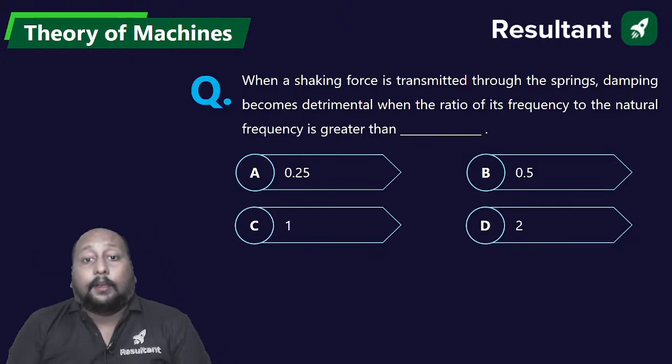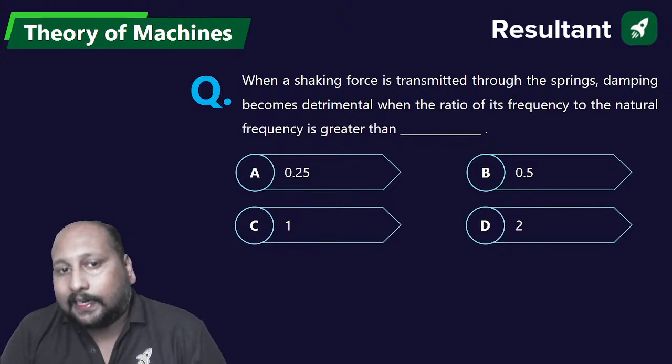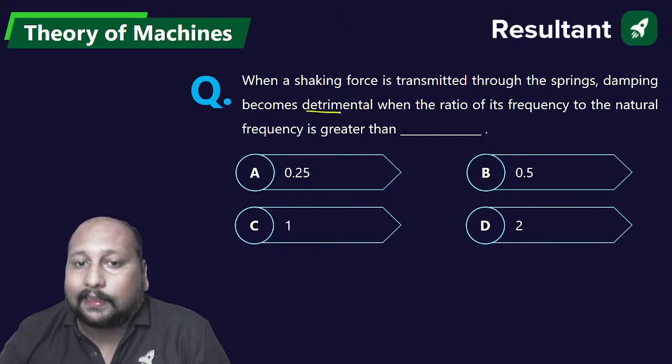Next question. When shaking force is transmitted through the spring, the damping becomes detrimental. Detrimental means harmful.